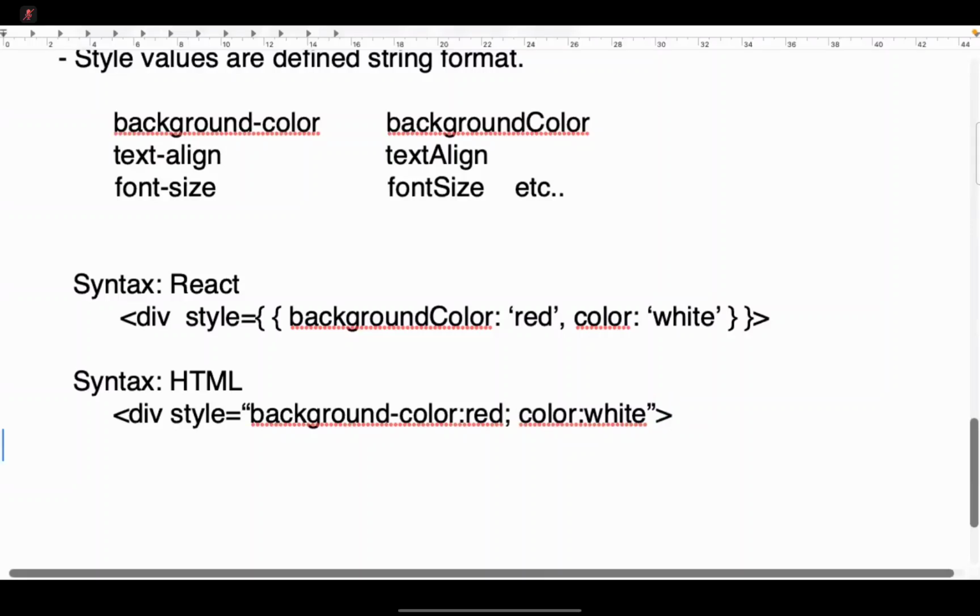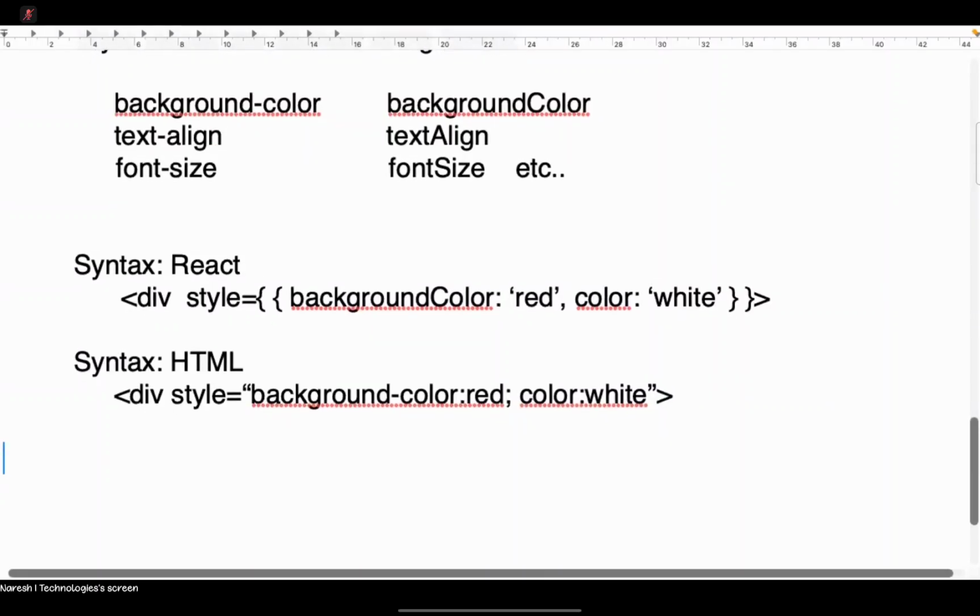But in React, we should not write like this. It will not accept it. In React, the styles are defined in an object form. It is key and value, and the key is always camel case and the value is a string. If you give 100 pixel or 200 pixel, that also you have to write as a string. You need to put it in a string form.